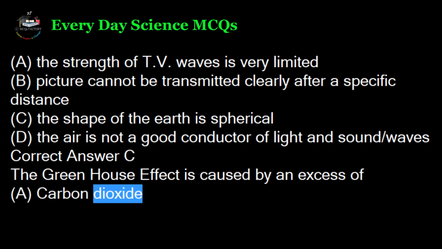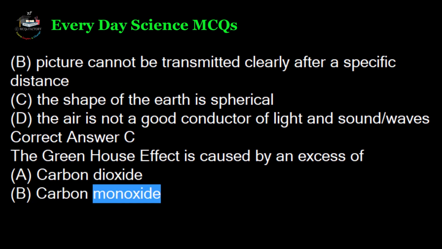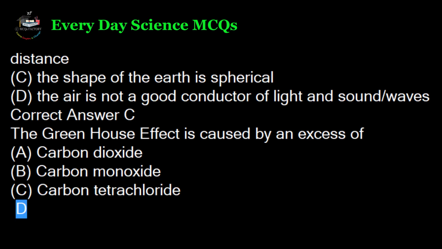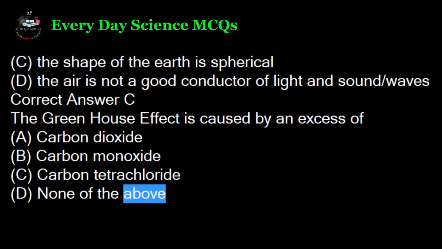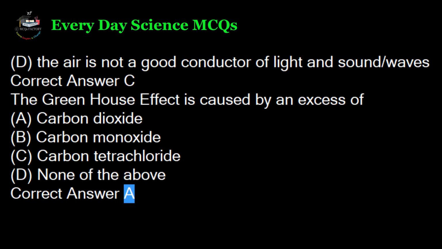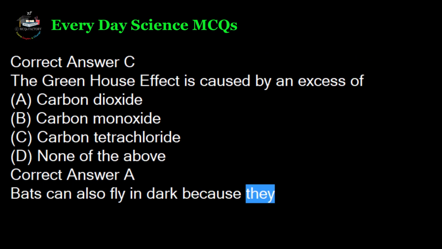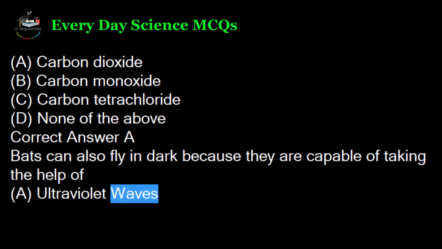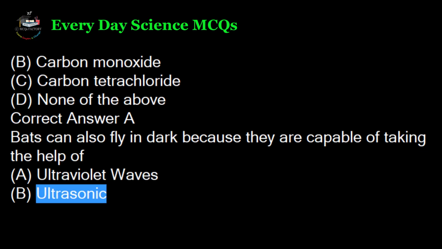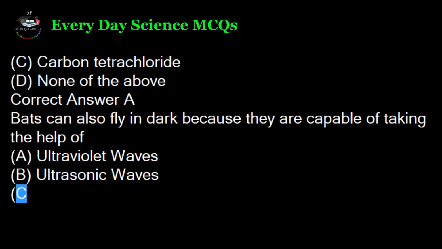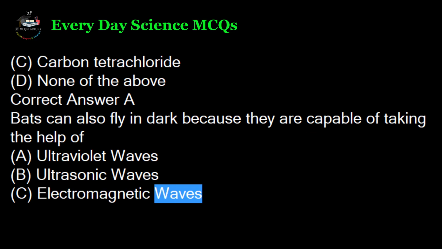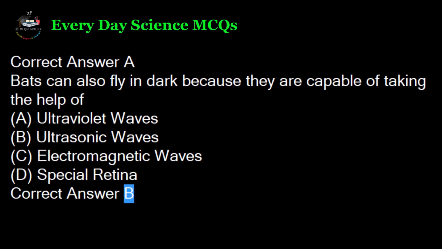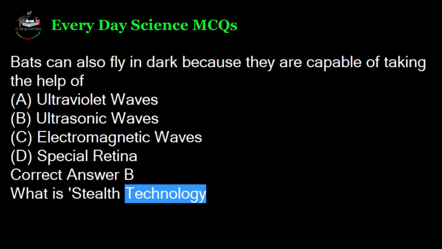The greenhouse effect is caused by an excess of A. Carbon dioxide, B. Carbon monoxide, C. Carbon tetrachloride, D. None of the above. Correct answer A. Bats can also fly in dark because they are capable of taking the help of A. Ultraviolet waves, B. Ultrasonic waves, C. Electromagnetic waves, D. Special retina. Correct answer B.